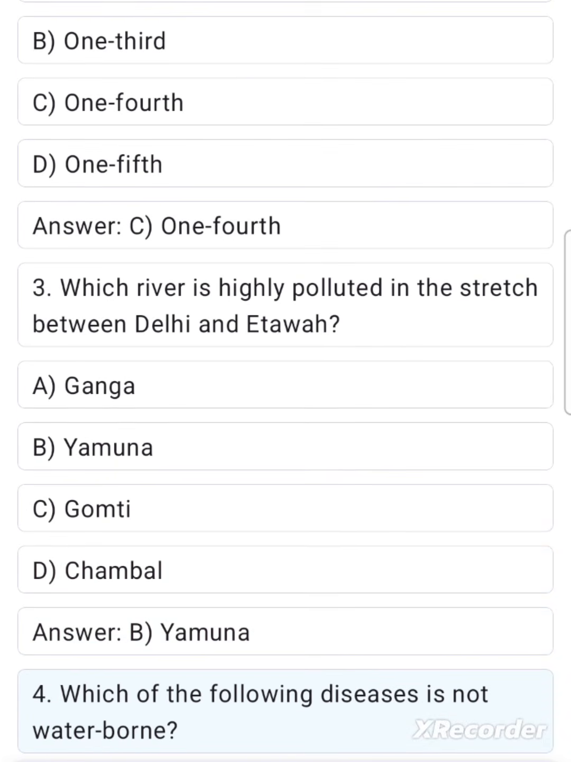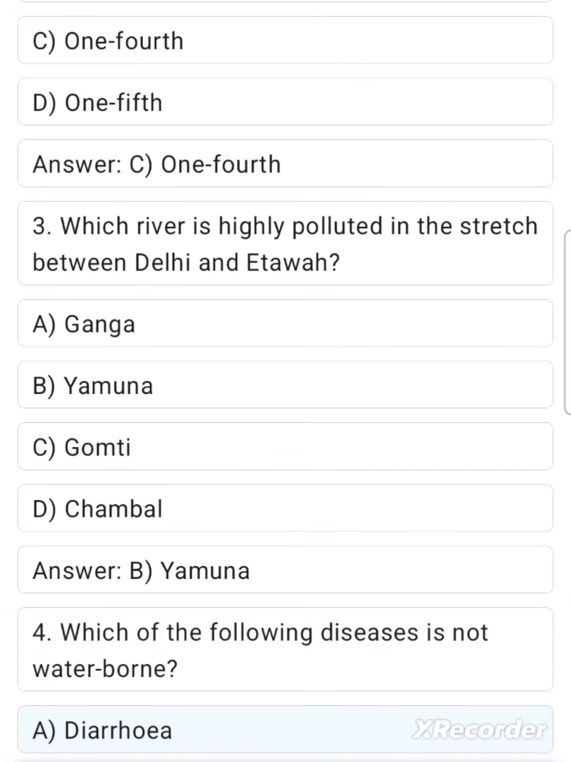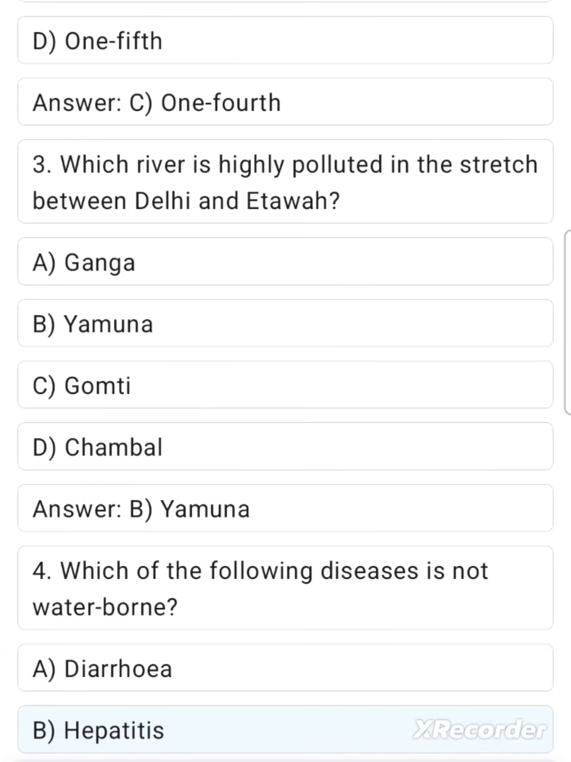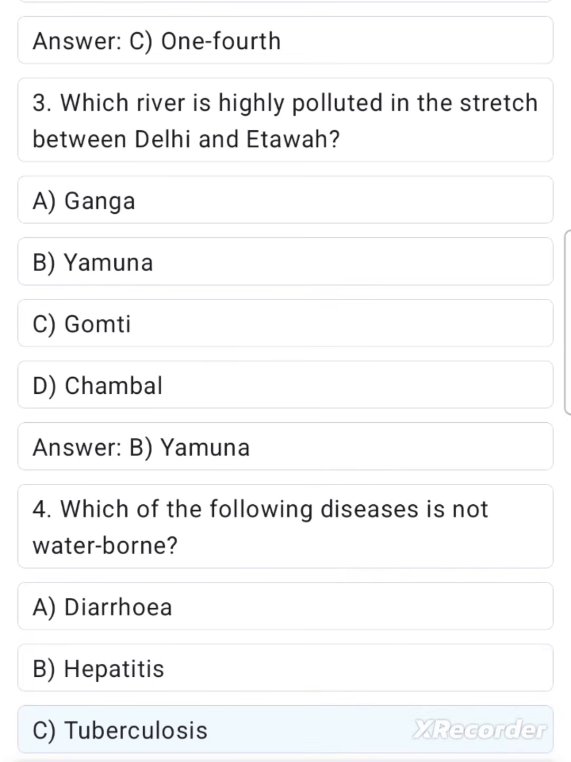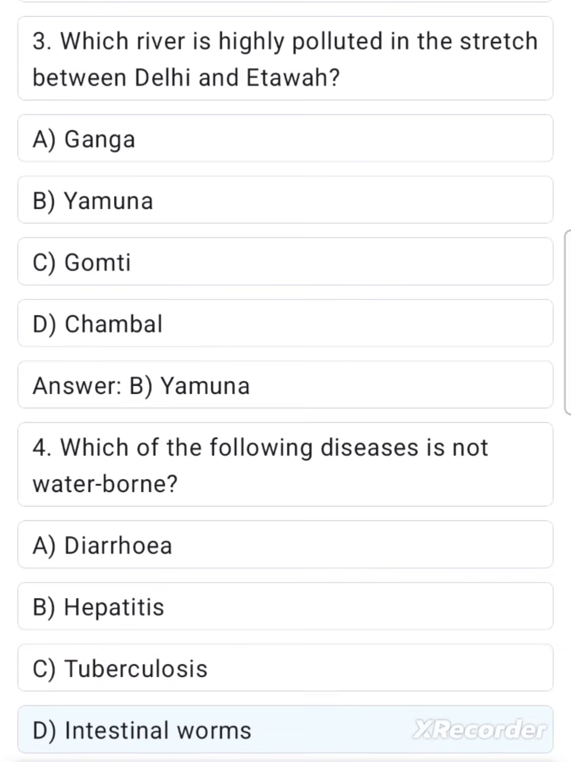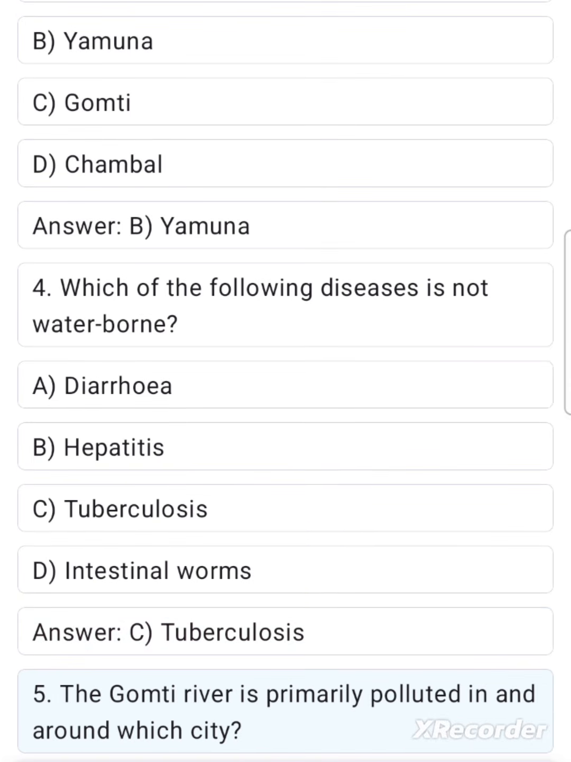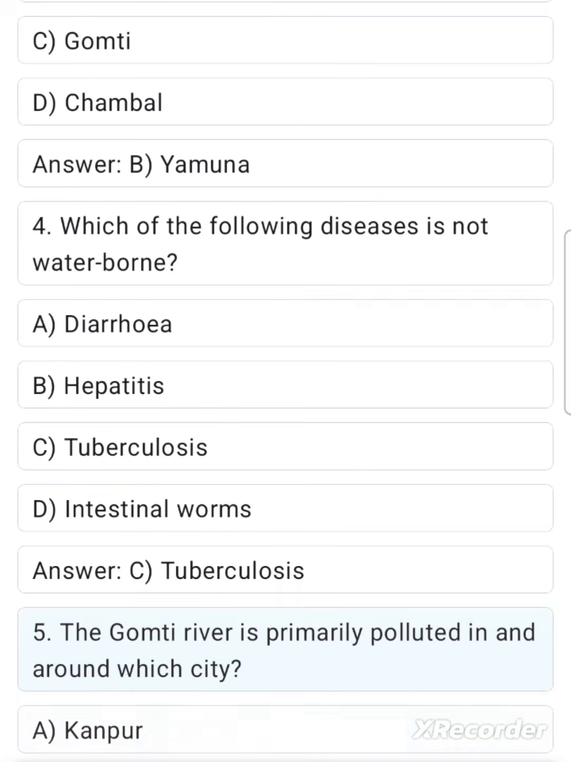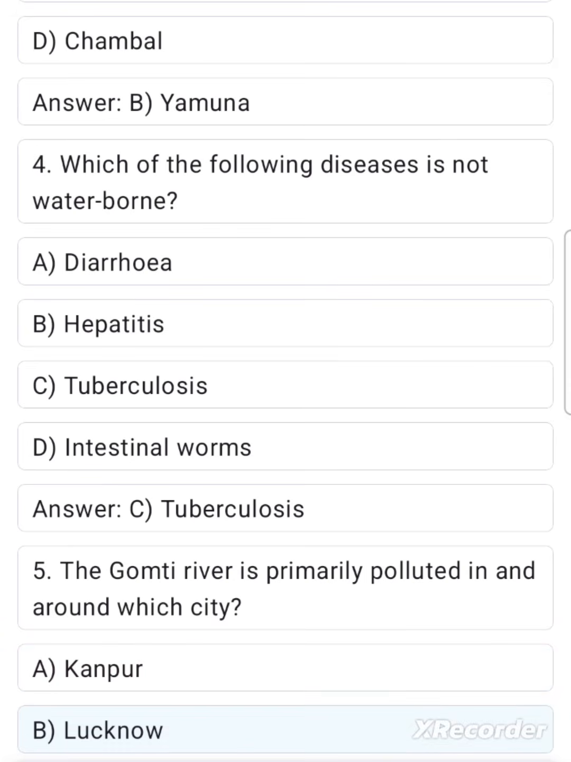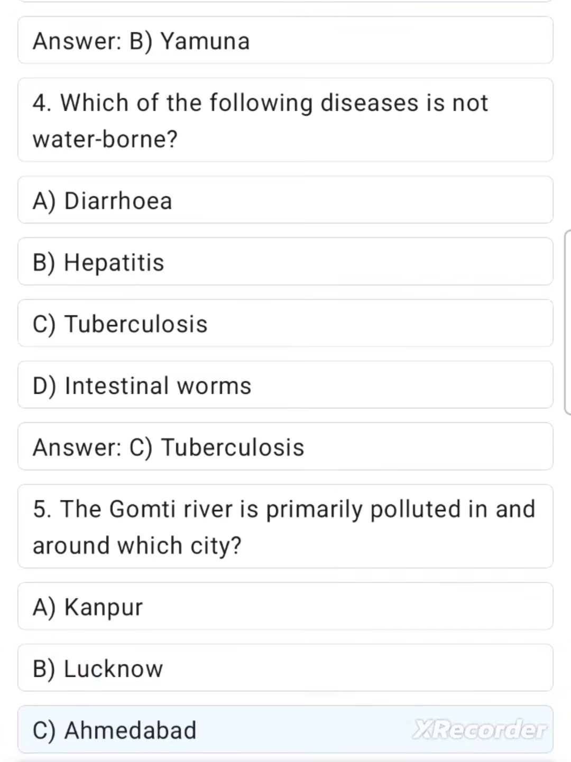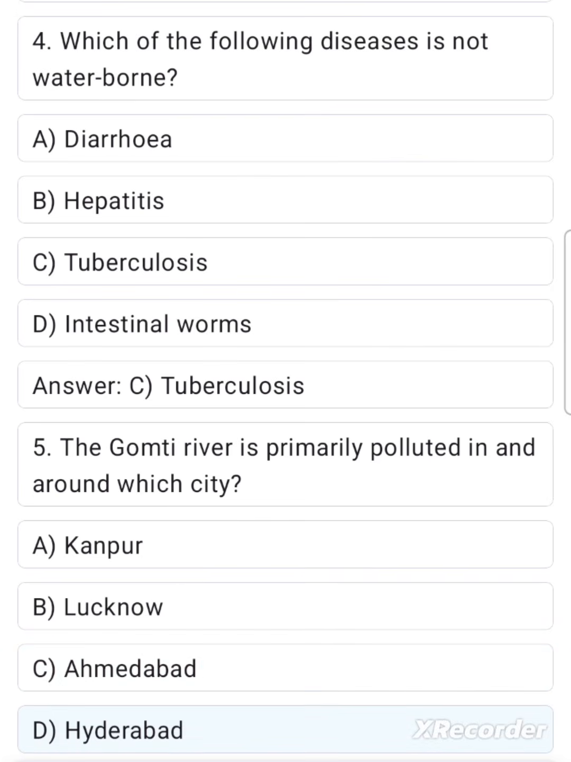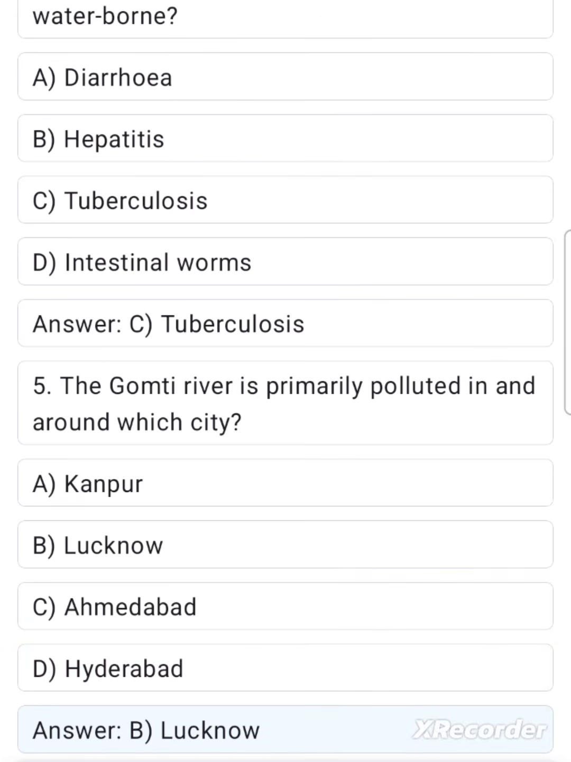Yamuna. 4. Which of the following diseases is not waterborne? A. Diarrhea. B. Hepatitis. C. Tuberculosis. D. Intestinal worms. Answer: C. Tuberculosis. 5. The Gomti River is primarily polluted in and around which city? A. Kanpur. B. Lucknow. C. Ahmedabad. D. Hyderabad. Answer: B.